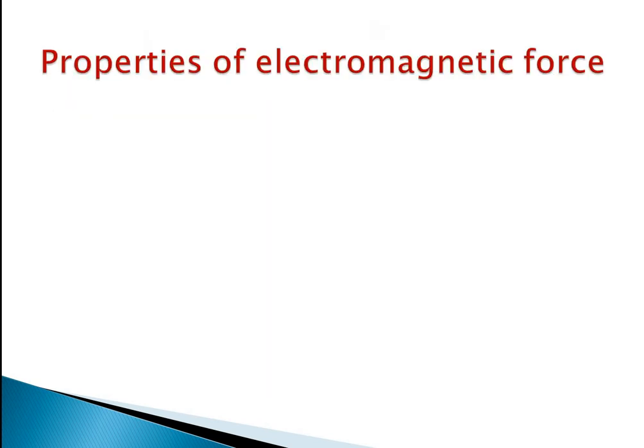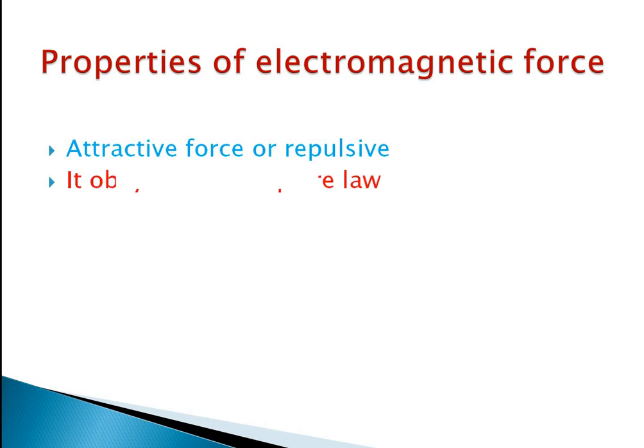Now we will discuss the properties of electromagnetic force. The first property is that it may be attractive or repulsive. If there are two like charges, two positive charges or two negative charges, the force will be repulsive, and if one is positive and another is negative, it will be attractive. Similarly, like poles repel and unlike poles attract. So in this case we can say that it may be attractive or repulsive.